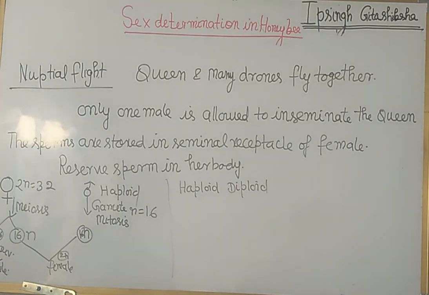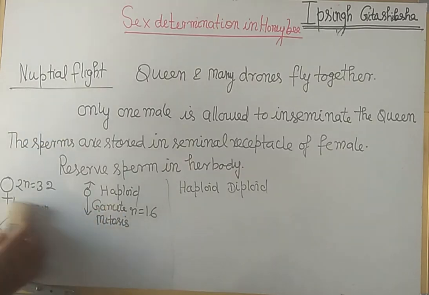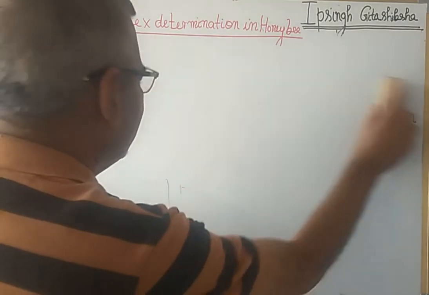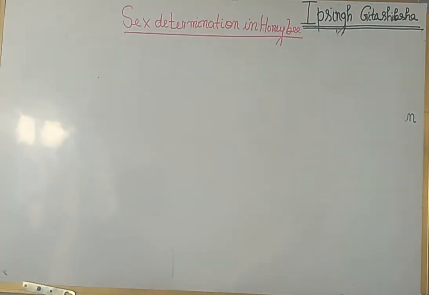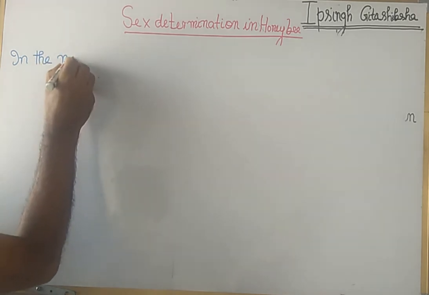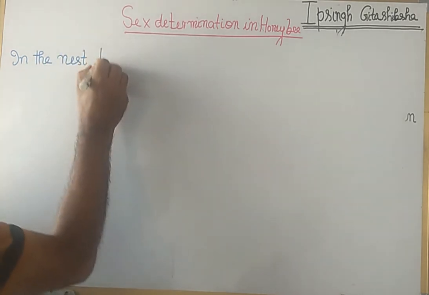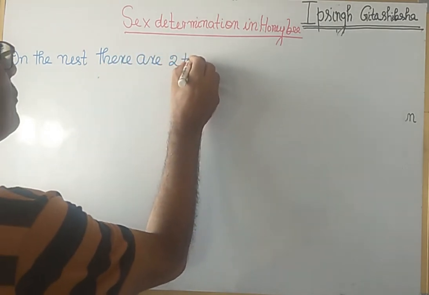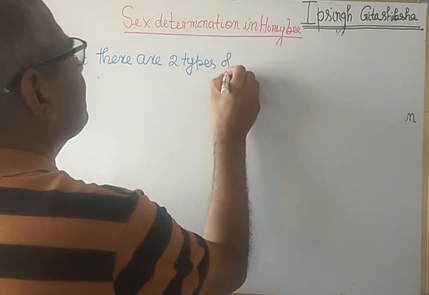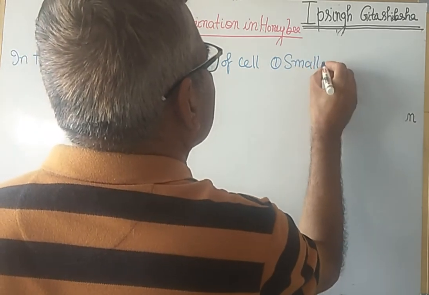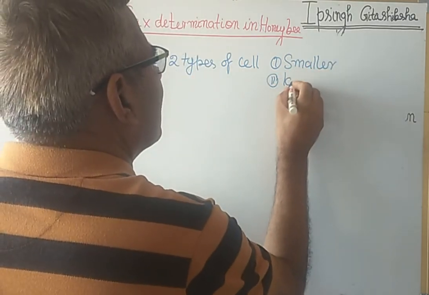But now here again one question arises, and that is how these male and female develops independently. In the nest, there are two types of cell: smaller, larger.